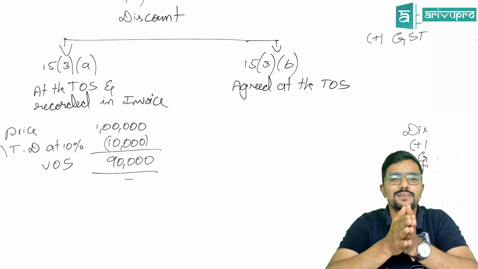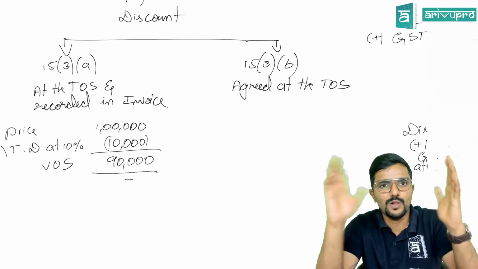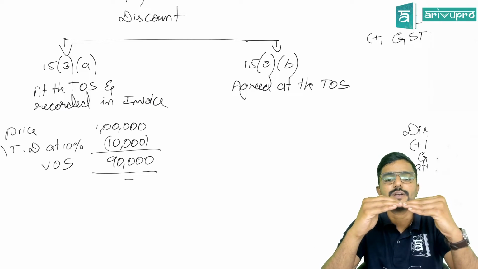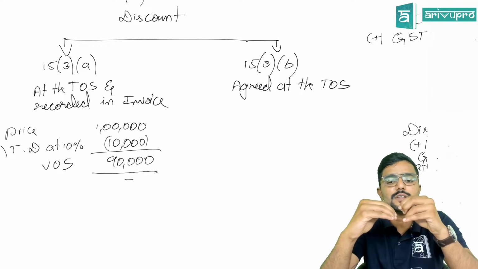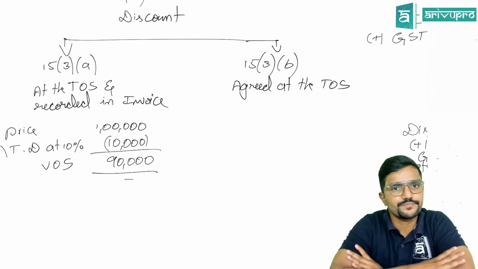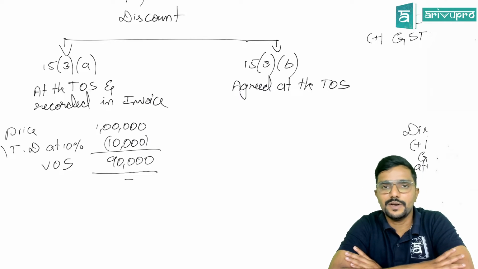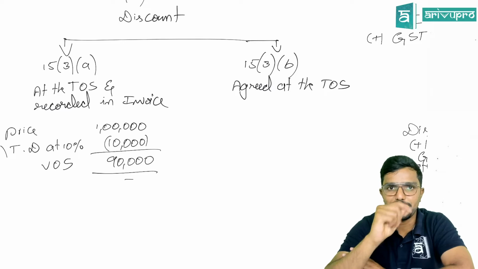But for academic purpose, we don't talk about all those things. We just think whether it should be reduced from the value of supply or not. Will we reduce it from the value of supply or not? Clear? Practically how it works, I have told you. I repeat this, please pay attention.